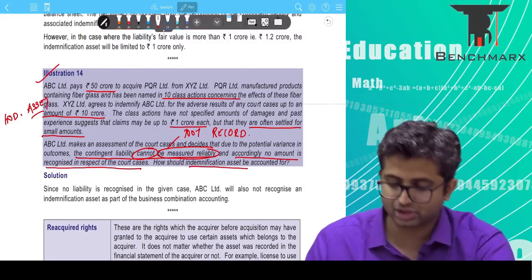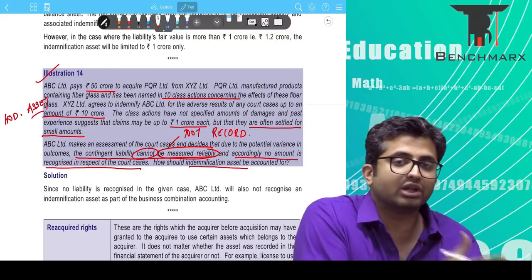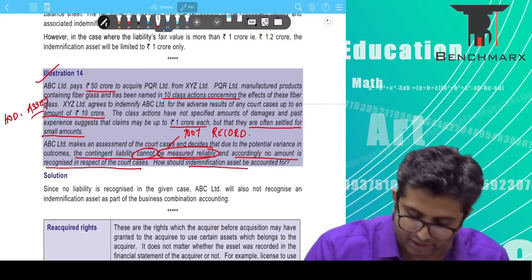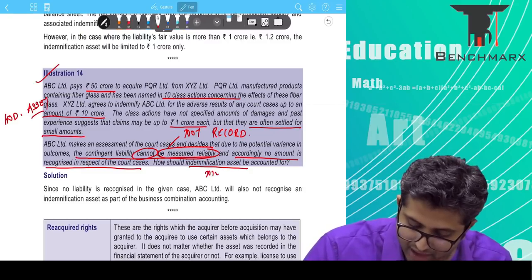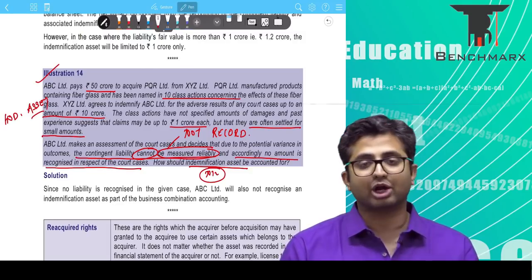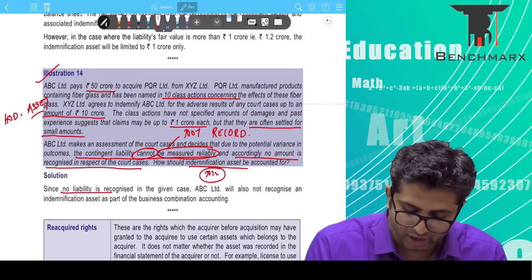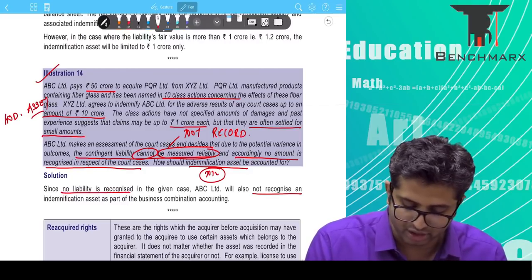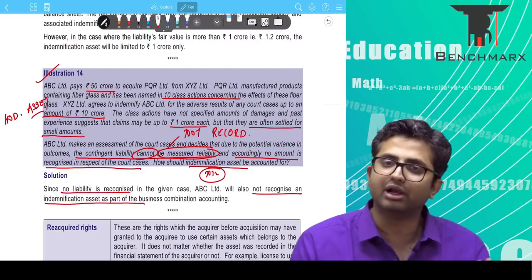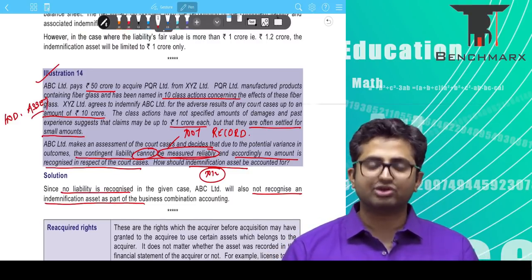How should the indemnification asset be accounted for? Should we record an indemnification asset? Well, it depends on the liability that you record. The liability that you have recorded is nil, and hence the indemnification asset should also be nil. You cannot record an asset for a liability that you have not accounted for, and hence no liability is recognized, and hence you will not recognize an indemnification asset as well. Okay, so that takes you halfway through to the business combination changes.